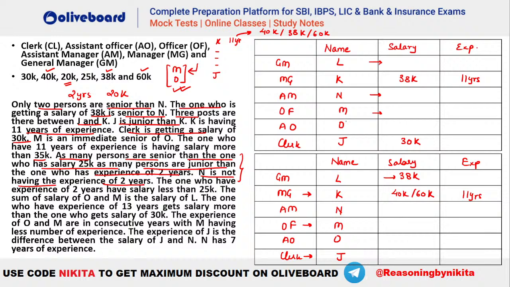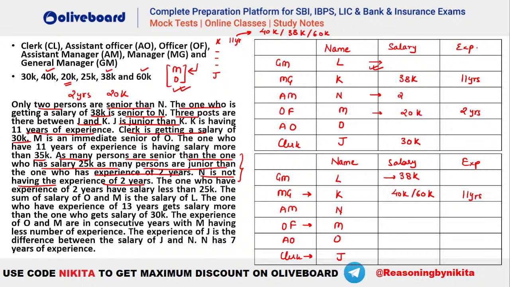Okay. So you can see, let's say if we take your 25K at this particular position, that is at L, if your 25K is at L, you cannot have your 2 years in J. Why? Because there you should have a 20K. Isn't it? Not possible. So you can see the only possibility here will be your N and M. Isn't it? And N cannot be 2 years, that is already given. So this will be your 2 years here, sorry. This is going to be 2 years with 20K.